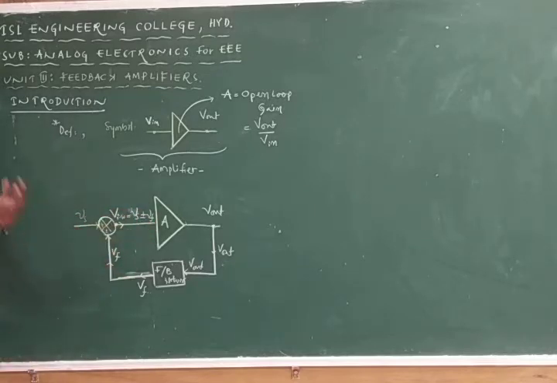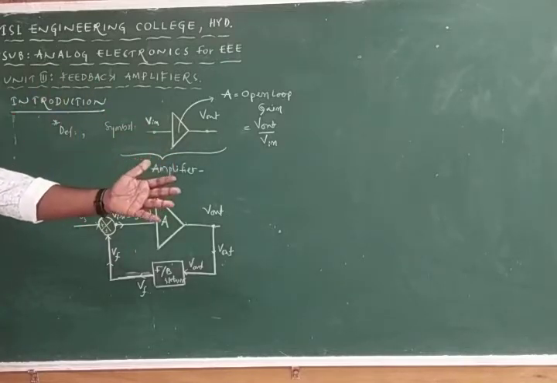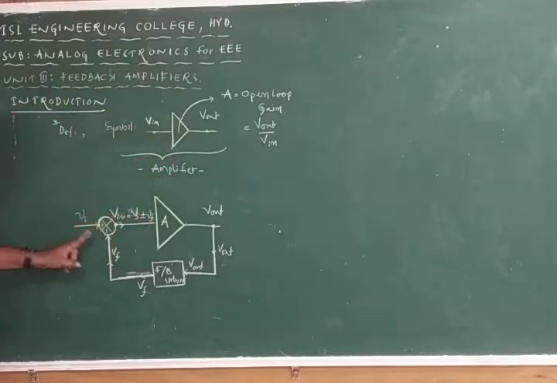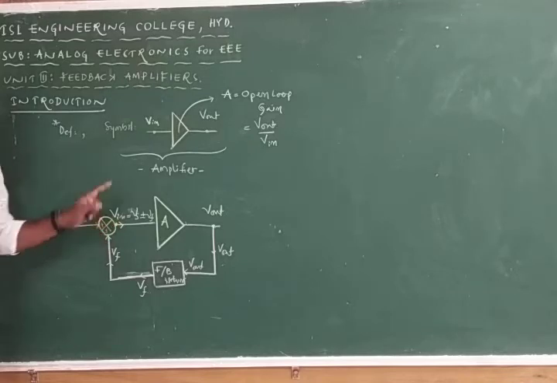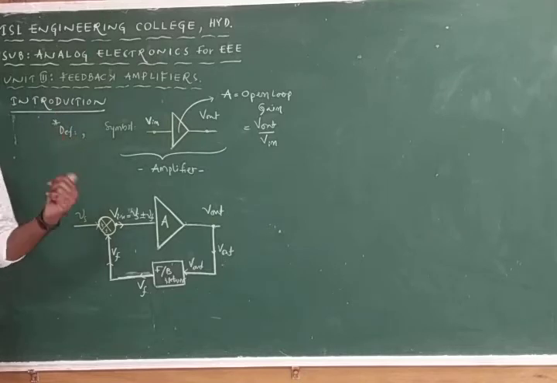So how many types of feedback do we have? Two types. What are the two types? Positive feedback, meaning both are positive. That is called positive feedback. If Vs is positive and Vf is negative, that is called negative feedback. If it is positive feedback, Vin is equal to Vs plus Vf. If it is negative feedback, then we can discuss the point like that.